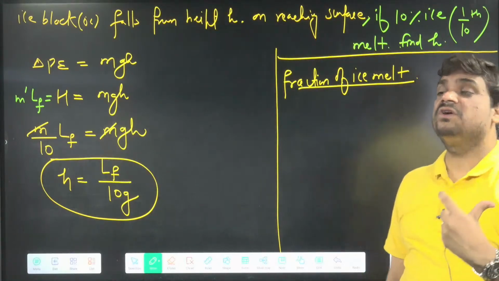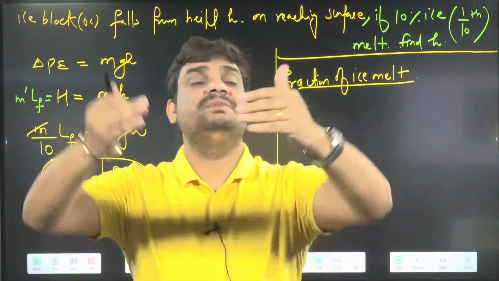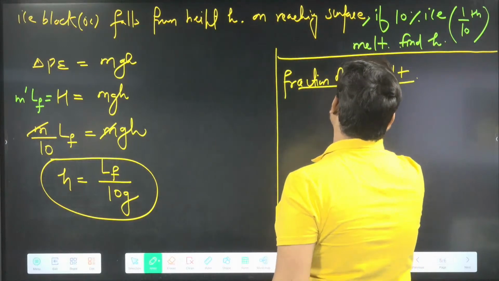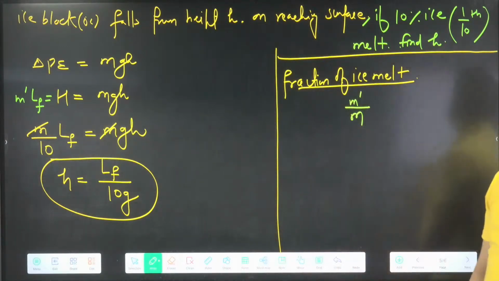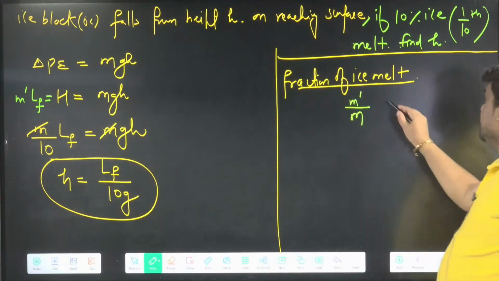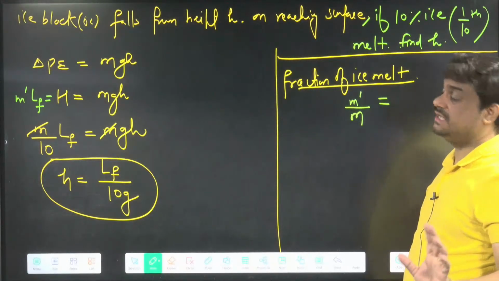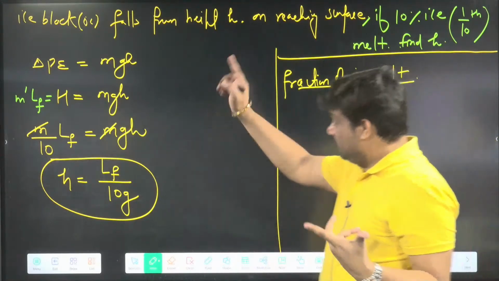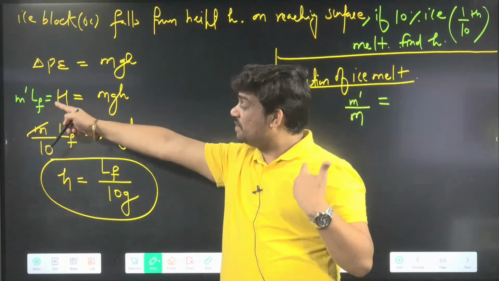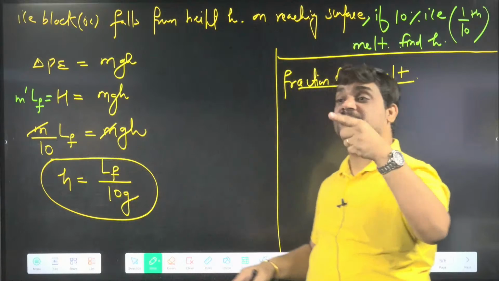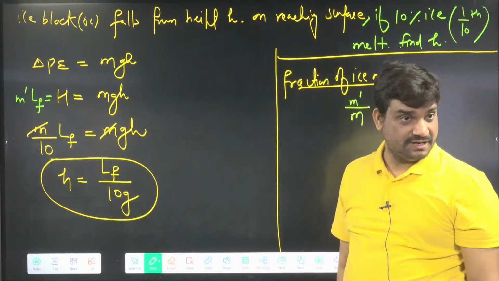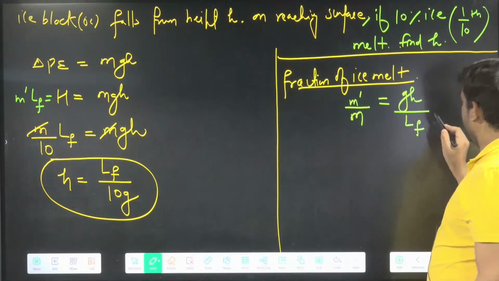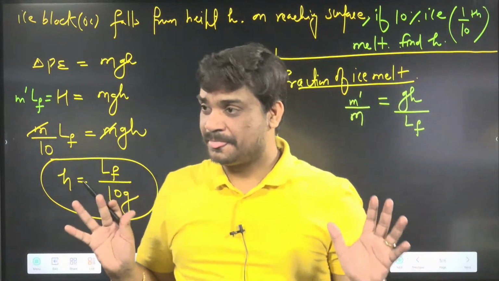If they are asking fraction of ice melt, it means whatever will melt divided by initial. This fraction of ice melt is nothing but m dash by m, melt by initial. From our main formula, m dash by m will be equal to gh by LF. So m dash by m is equal to gh divided by LF. This is clear?